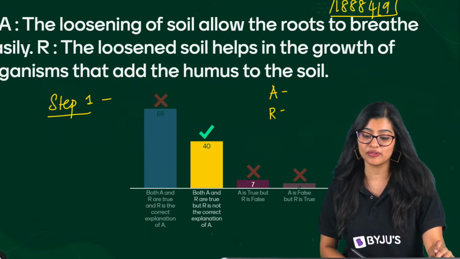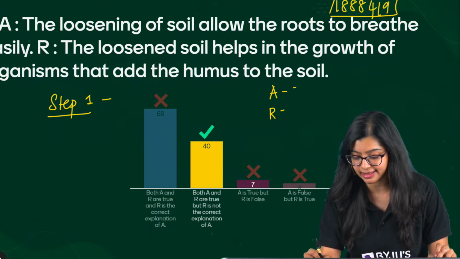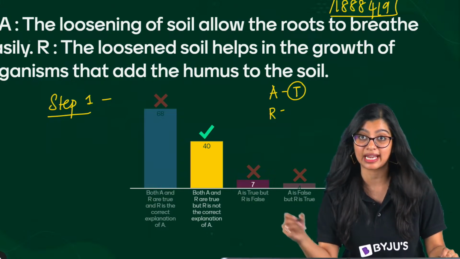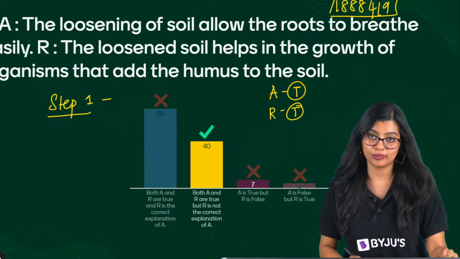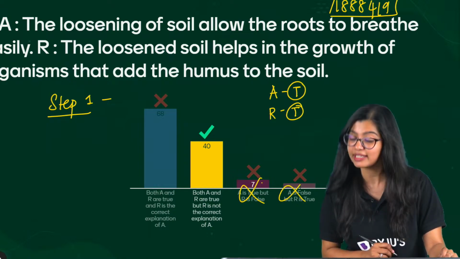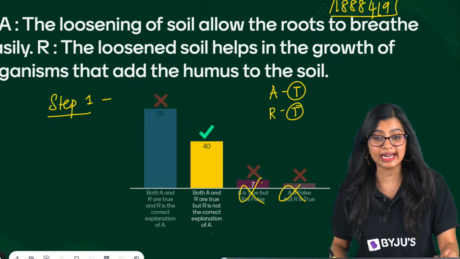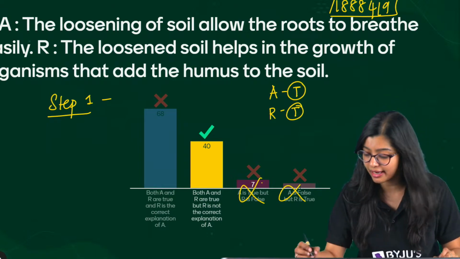So here the loosening of soil allows roots to breathe easily. Statement is true. Loosened soil helps in growth of microorganisms and adds organic matter. This is true, which means that you can eliminate these 2. Both statements are true. Now the next step is to identify if it is the correct reason. How will you know if it is the correct reason?